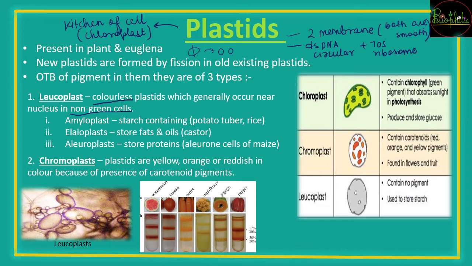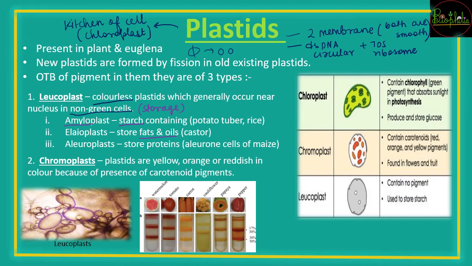So generally the white areas, or which are transparent, will have leucoplast. These leucoplasts are majorly used for storage purposes. Right, leucoplasts are for what? These are for storage purpose. For example, if starch is stored, in the case of potato or rice, then it is called an amyloplast, because amylo is related towards starch.